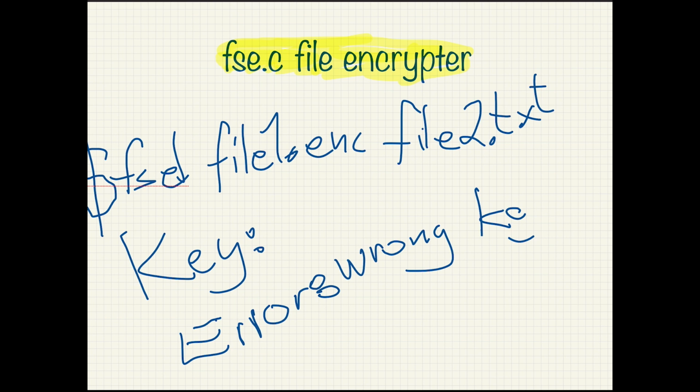Then it will not fail if the key is incorrect. The only thing is it will produce the wrong output. So the output file will be a lot of random garbage, basically. And if you provide the correct key, it will be the right file.